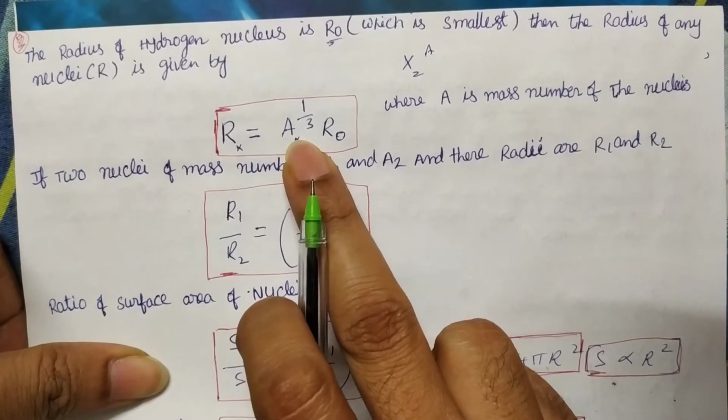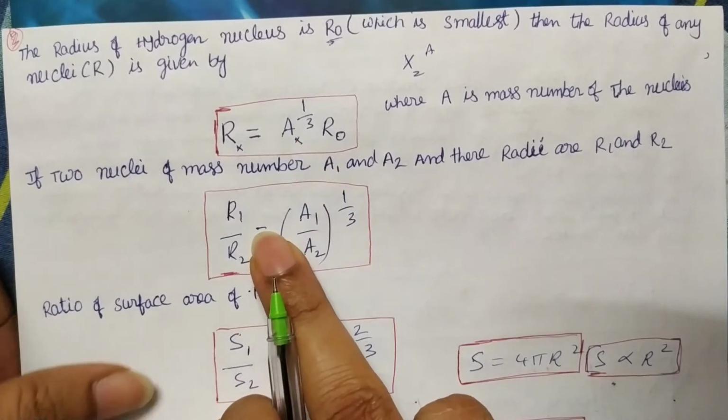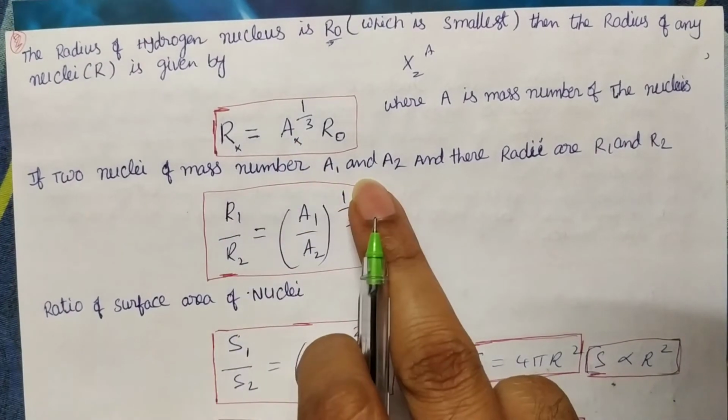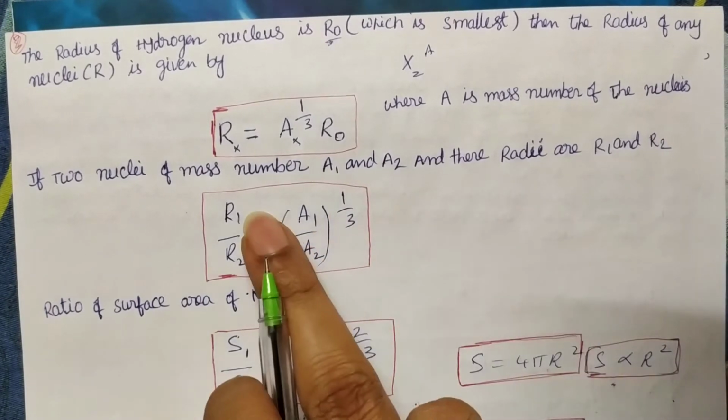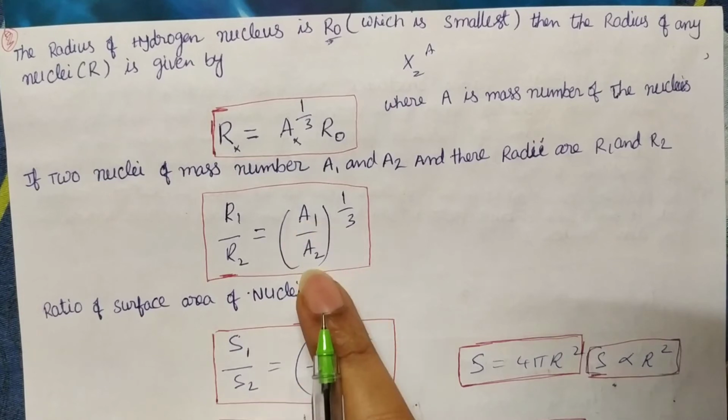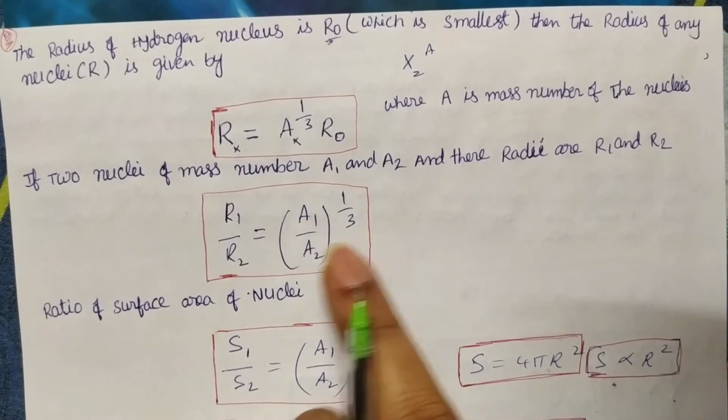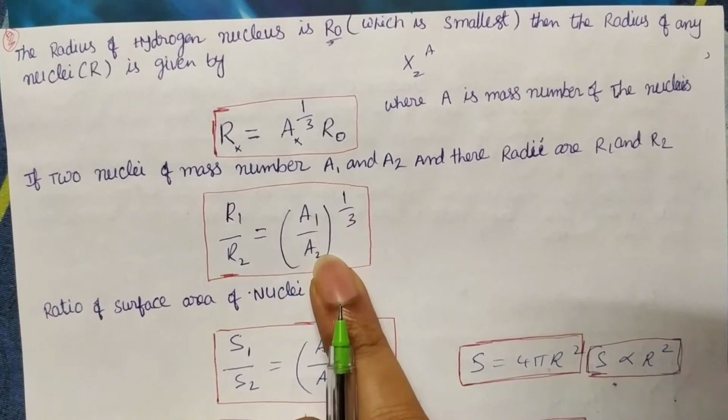So suppose you want to compare the radii of two different elements which have mass numbers A1 and A2, and radii R1 and R2. How to compare? R1 by R2 is equal to A1 by A2 whole power 1/3, nothing but the cube root of A1 by A2, we can write.